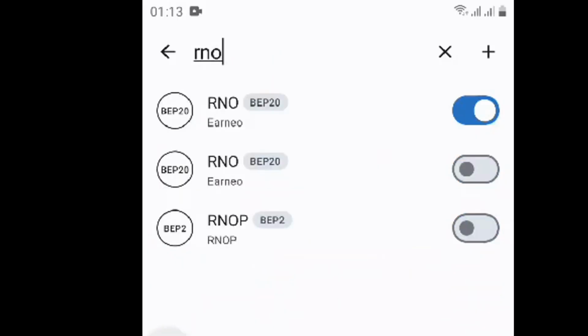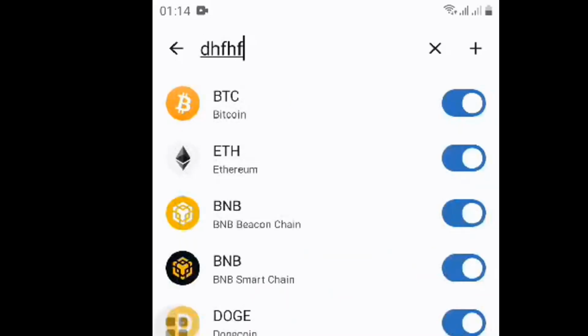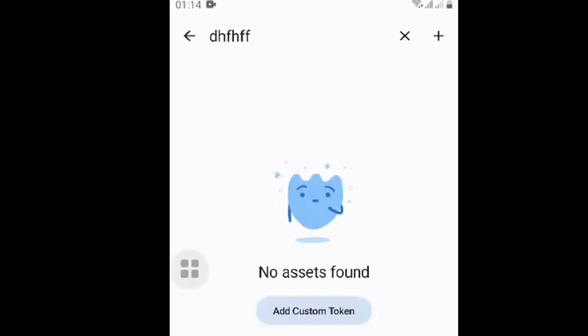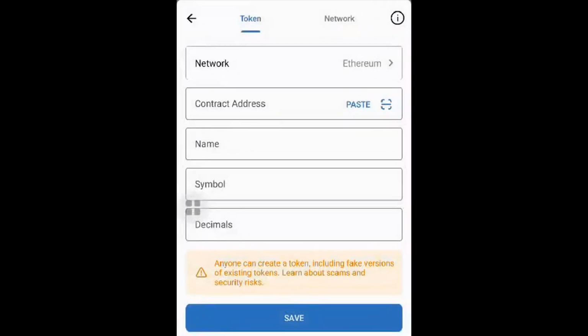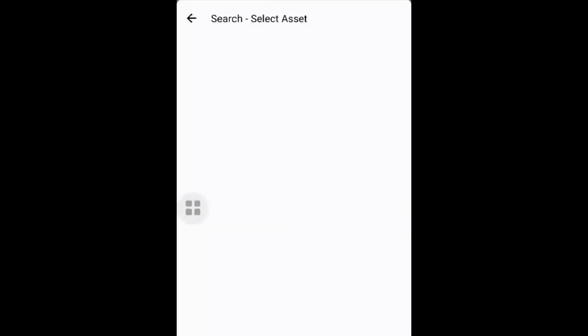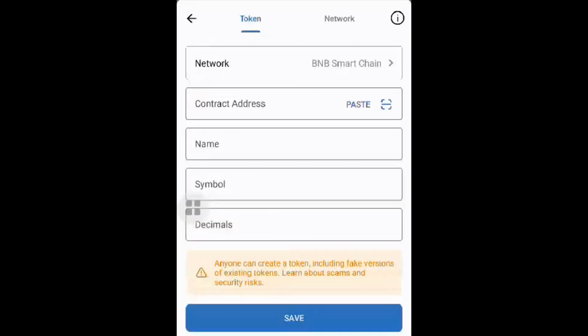Here I will add the RNO token to the Trust wallet. Other storage wallets you do the same. On the search bar enter RNO and it pops up. If it does not appear, enter any name and proceed to add the token. Select the Binance Smart Chain network, enter the contract address, it will automatically display the remaining information, then save. The contract address I will put in the description, or you can also get it on CoinMarketCap.